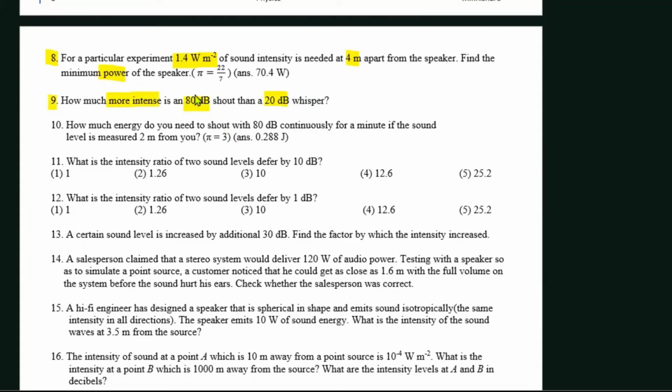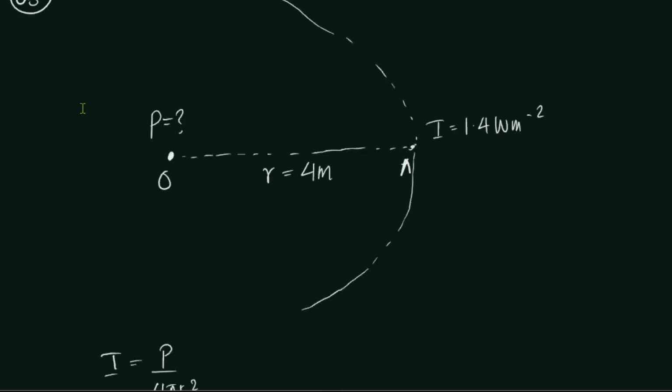When something is measured in decibels, it's related to loudness. So simply what they are asking is how much louder an 80 decibel loudness is than a 20 decibel loudness. Pretty much the simple case, right?